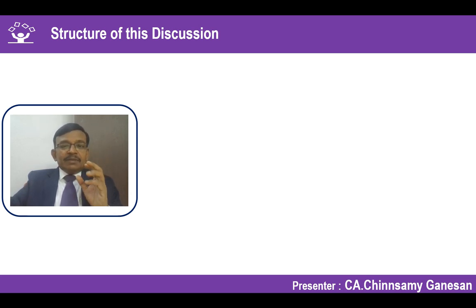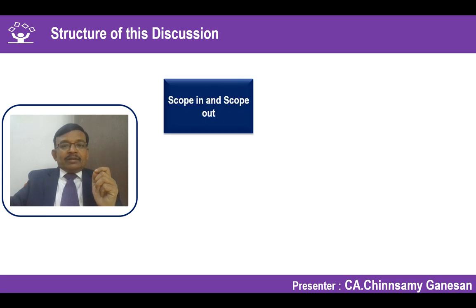If you keep this in your mind, you will know an overview of this particular standard. The intricacies of the standard will be known when you go into the particular slide. What is scoped in as per Ind AS 40 and what is scoped out and to be covered under other standards is the first topic which we will discuss.